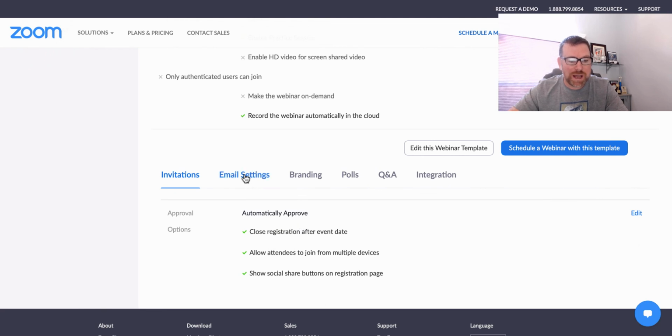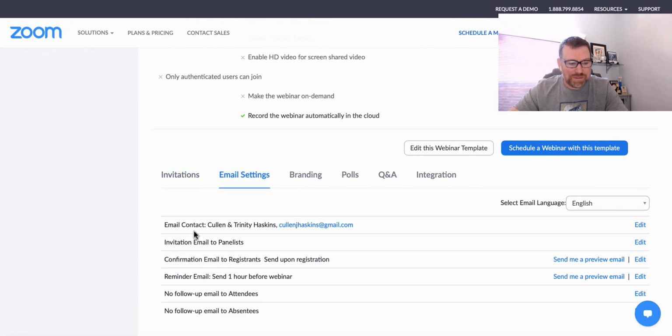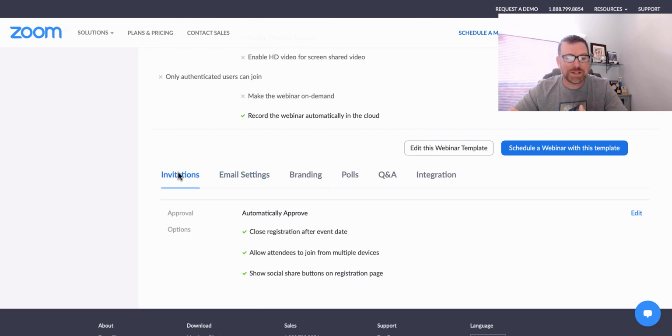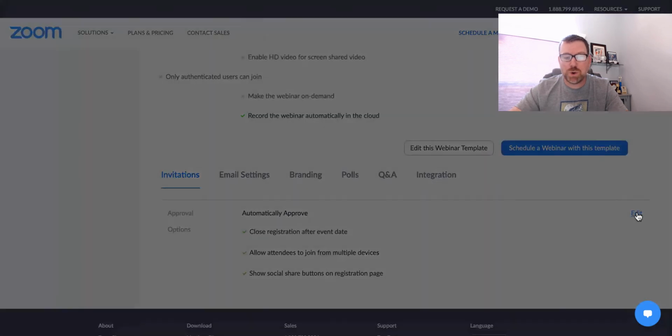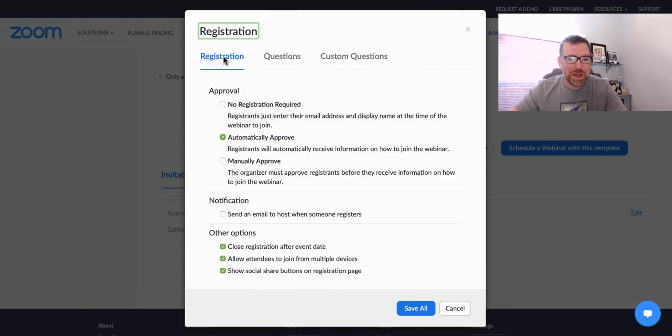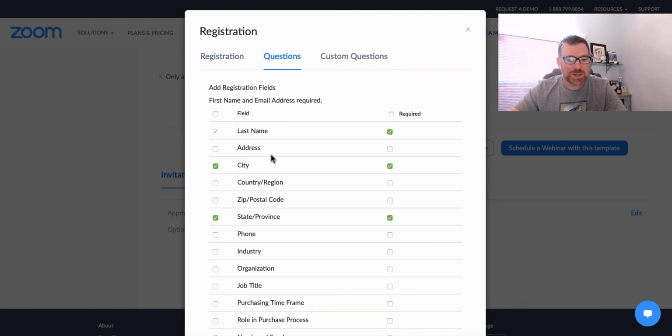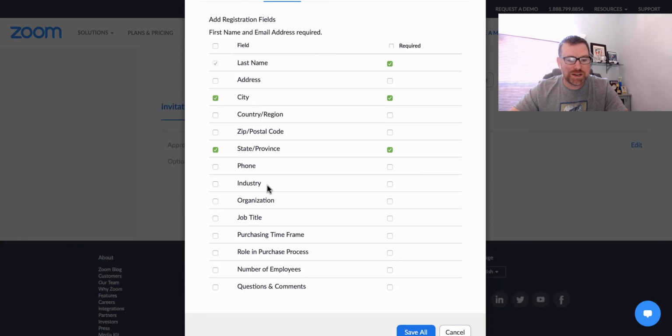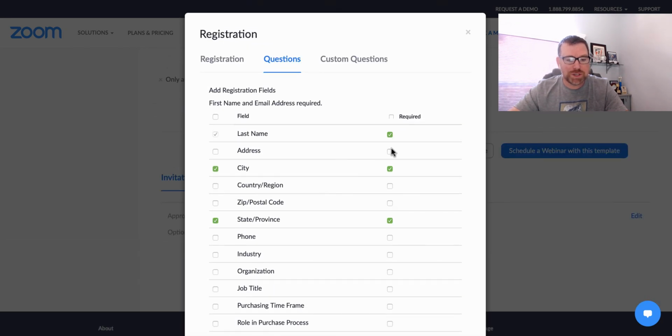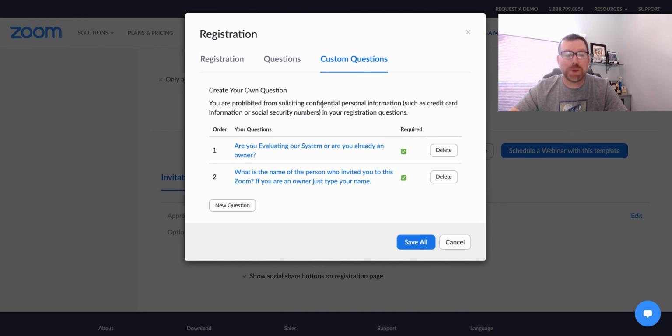And if I click on email settings, we have the email confirmations and all of this stuff, everything is already set up how I had it the last time. Now, if I want to check and see if those questions are in there, like I was just describing, registration, this is how it's all going to work. Automatically approve, all that's great. We go to questions. And see, I've got city and then I've got state in here. Those are ones that I already entered. These are required. And then I've got custom questions.